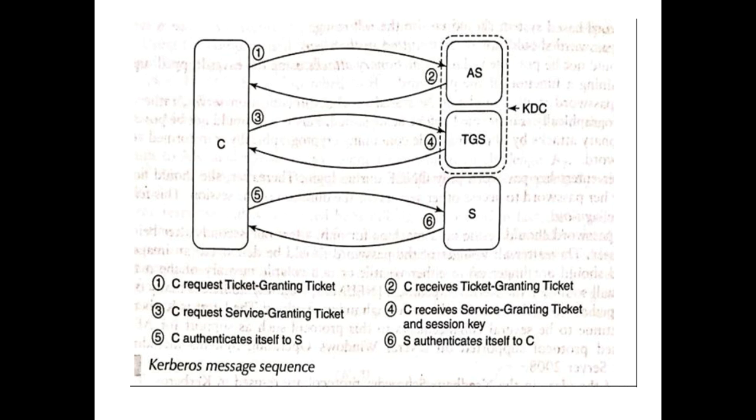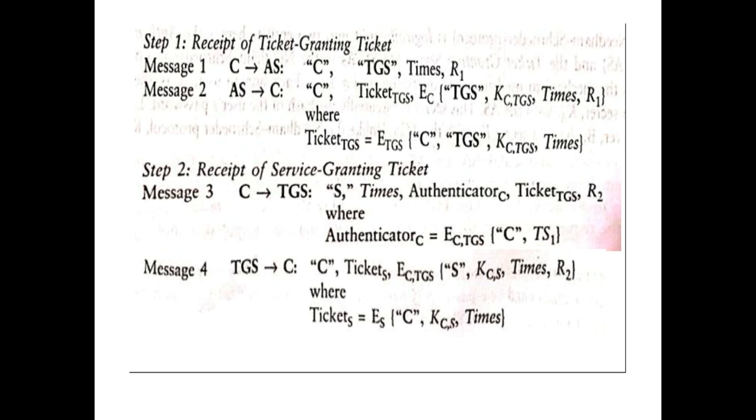First, a client sends a message so as to get the ticket granting ticket, and this is the syntax.